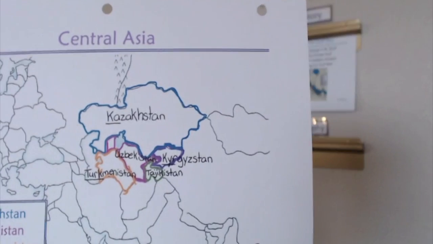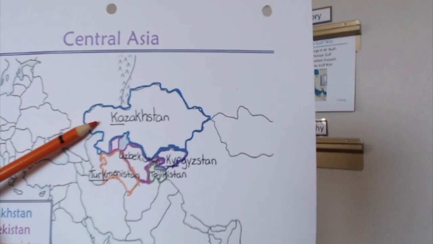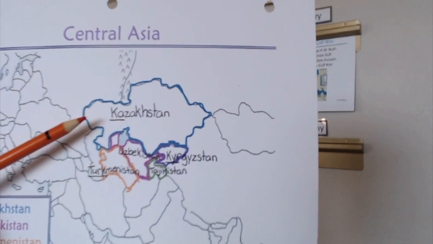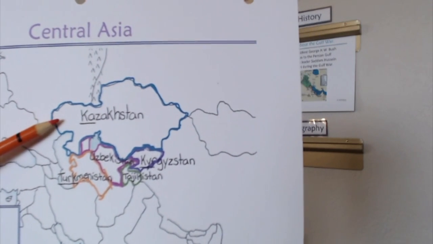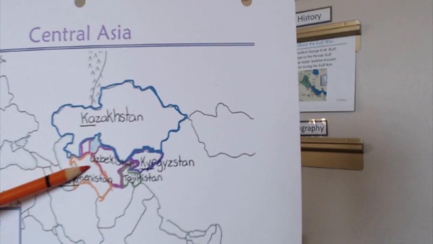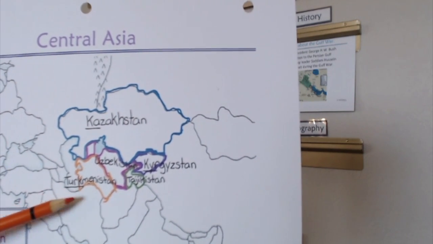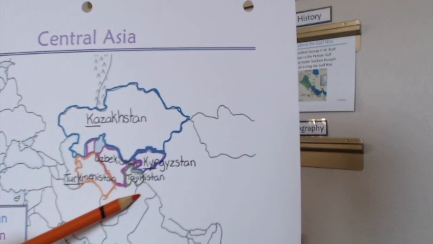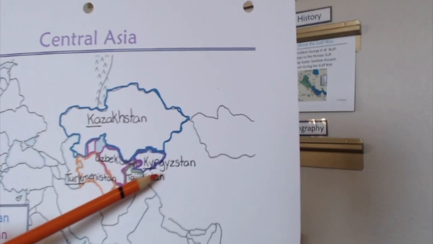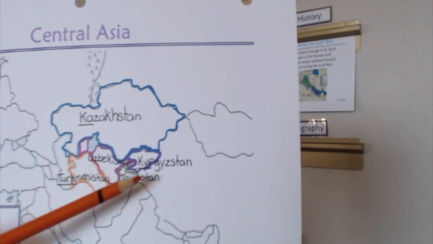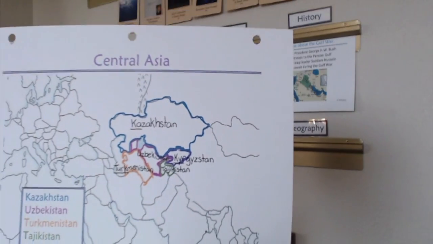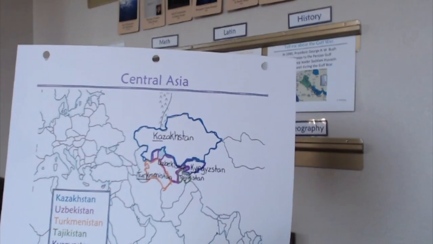Alrighty. So the first one on our list is Kazakhstan, Uzbekistan, Turkmenistan, Tajikistan, Kyrgyzstan. Good job. And that is week 23, Central Asia.